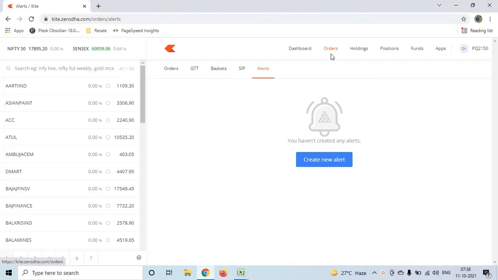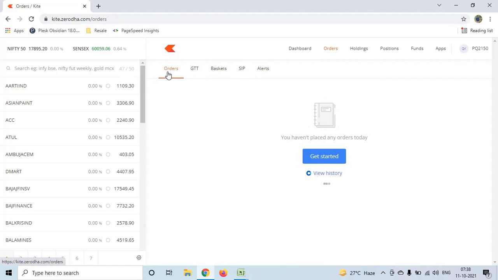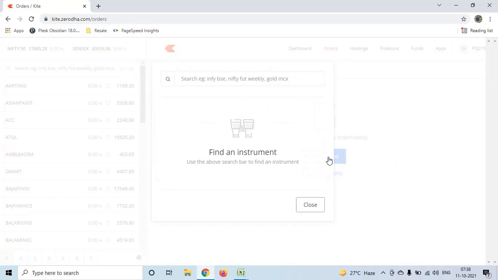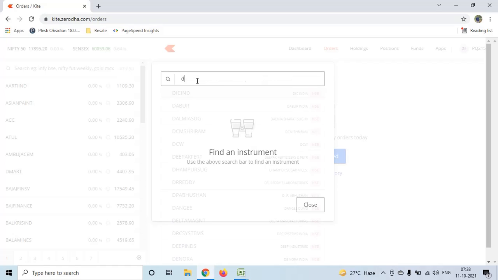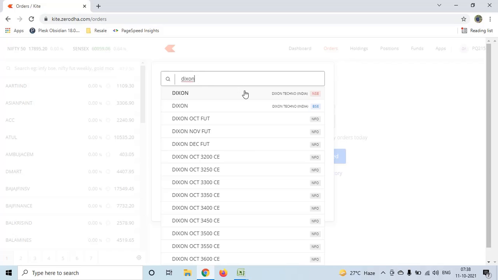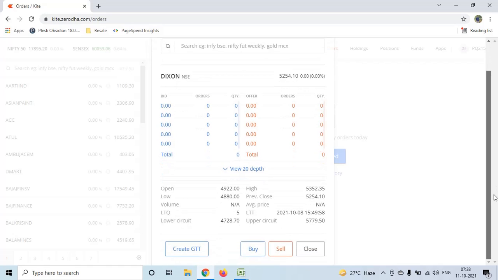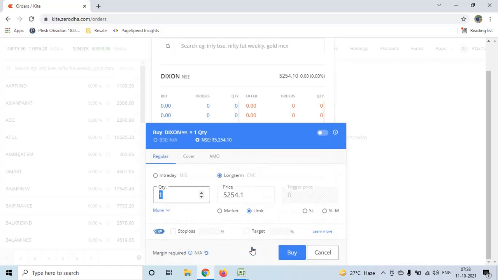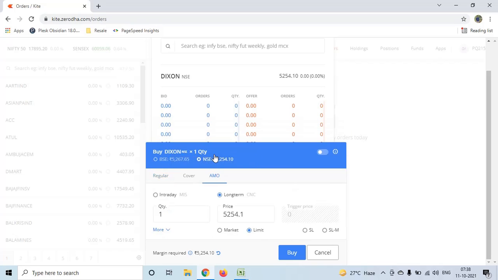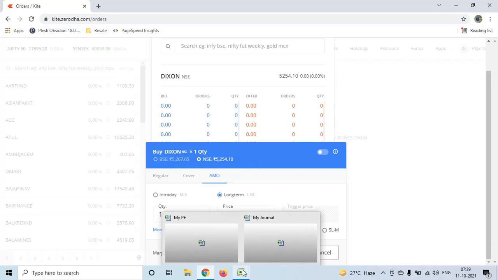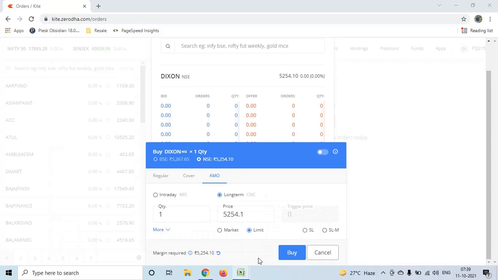Let's see. This is my Zerodha account, and in that we are going to go order. So first we will put the song, the MSC, we will put buy order, the AMO, and for the quantity calculation, we are going to buy each and every stock for 10,000.